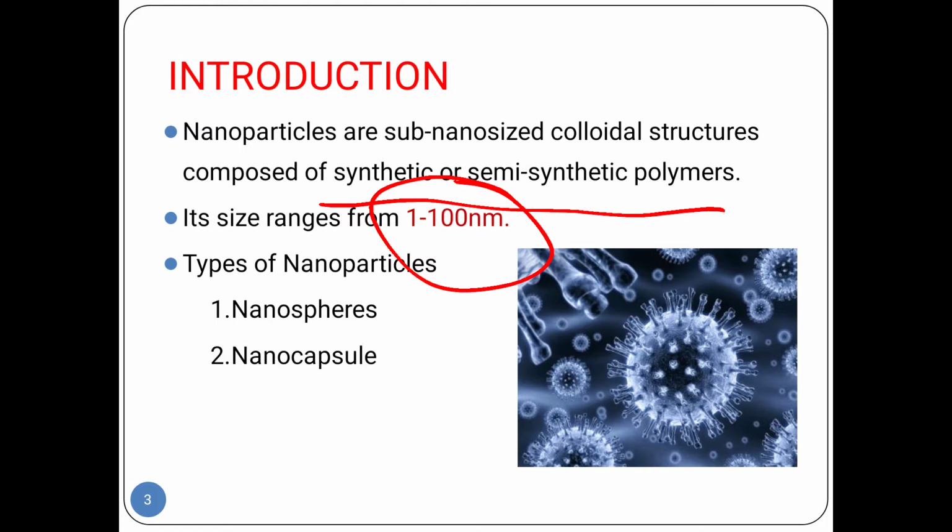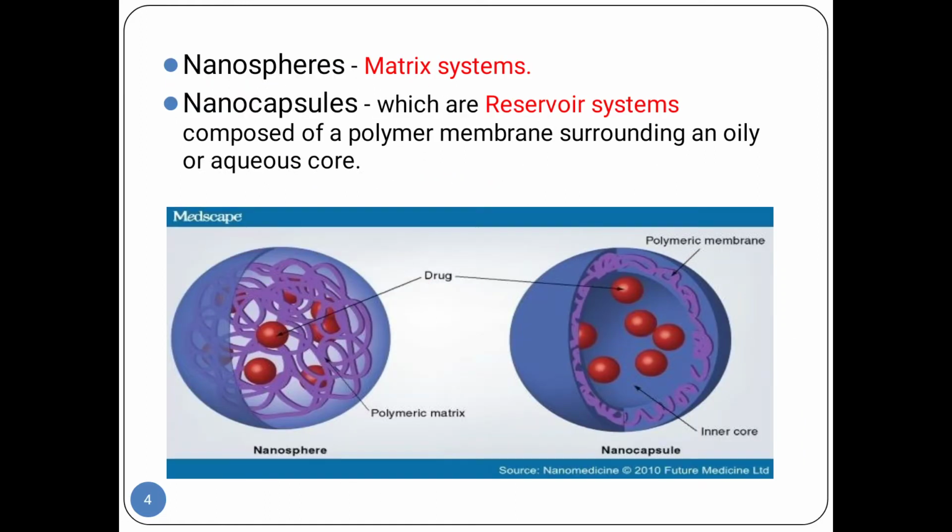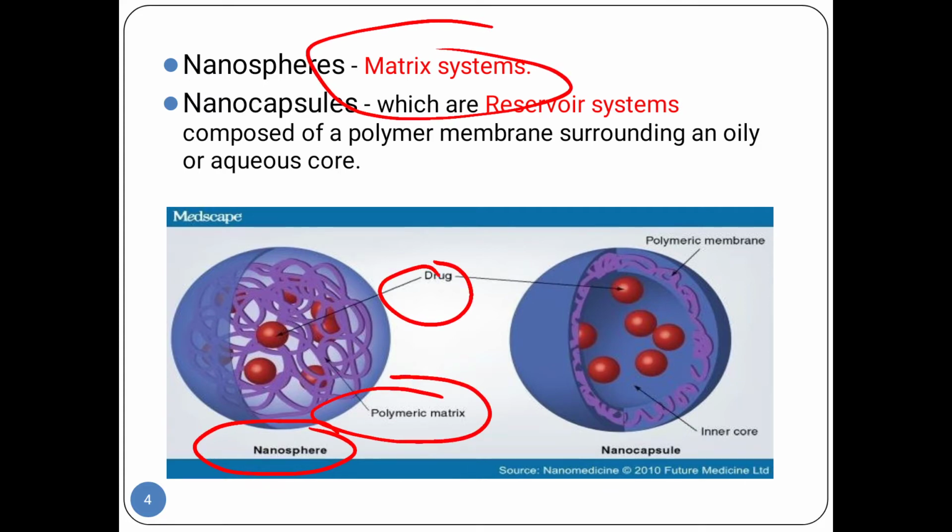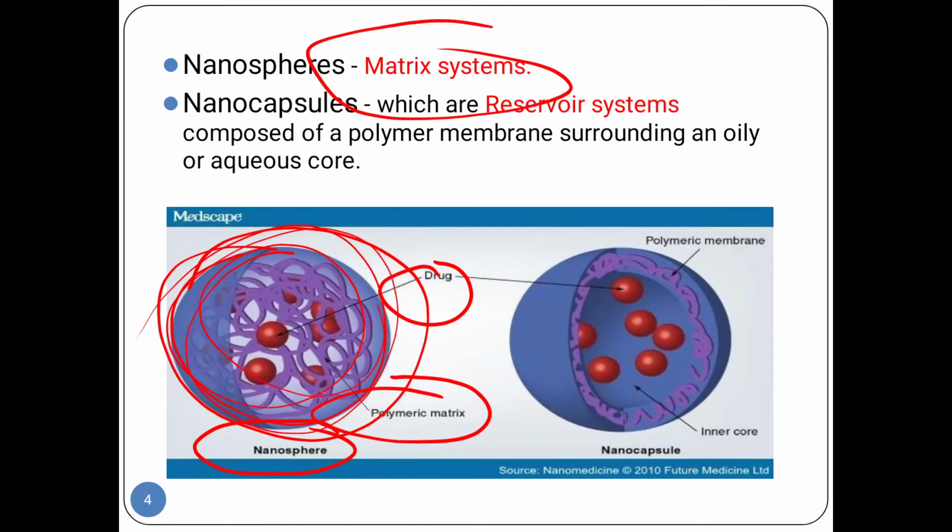There are two types of nanoparticles. One is nanosphere and second is nanocapsule. So today we learn about them one by one. First is nanosphere. Nanosphere means matrix systems. You know what is a matrix system? It is a system where drug and polymer are mixed. This is known as a matrix system. Here you can see the nanosphere: there is a drug and a polymer matrix. These are both in one particle, known as a nanosphere.